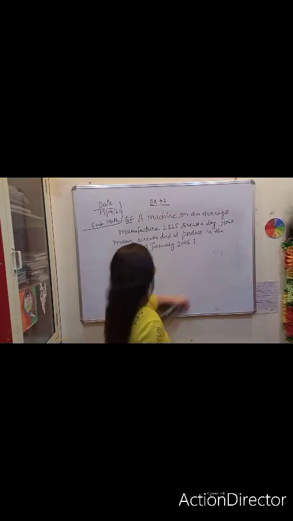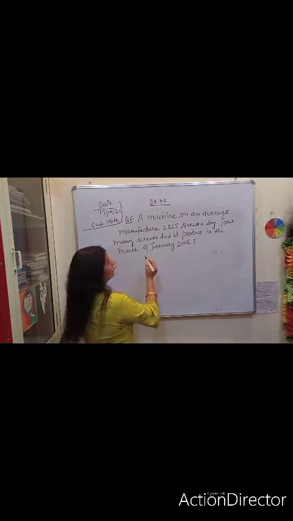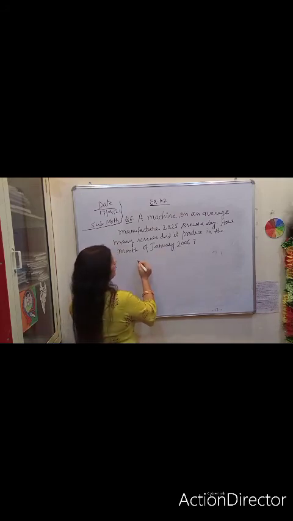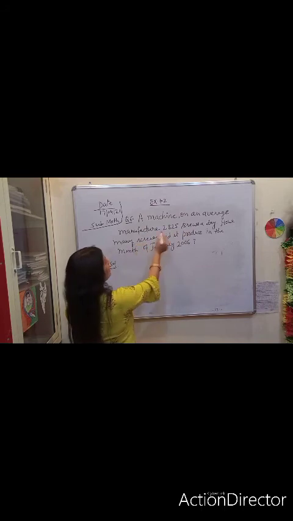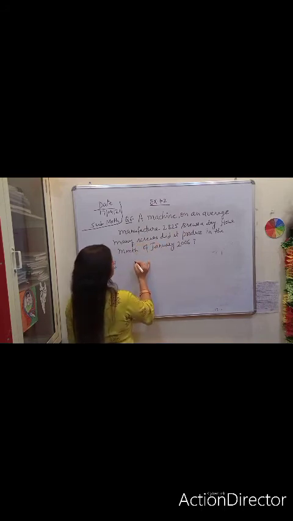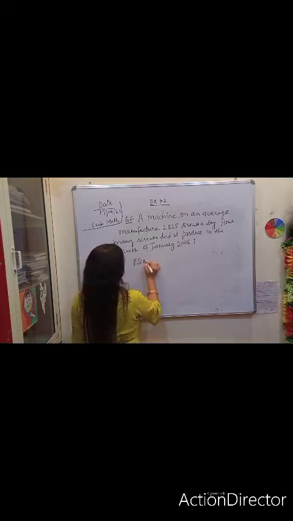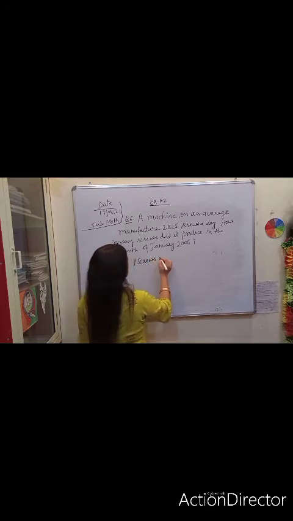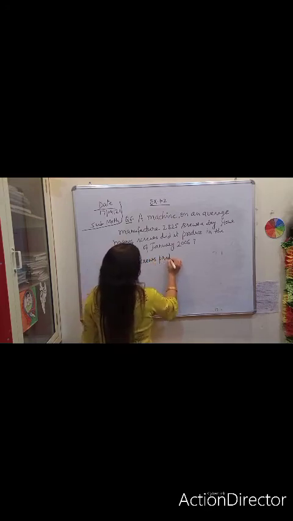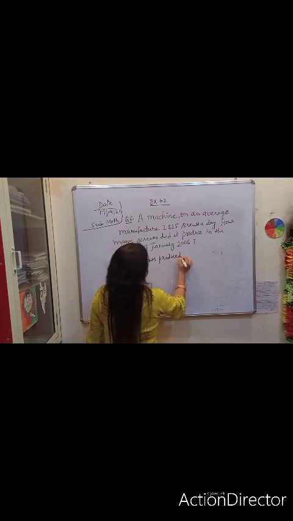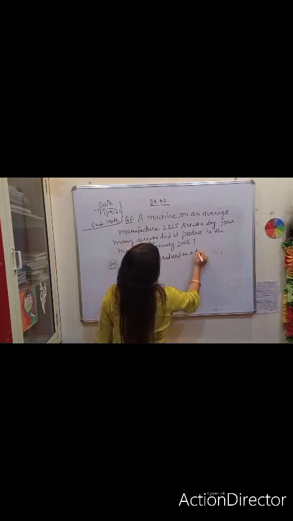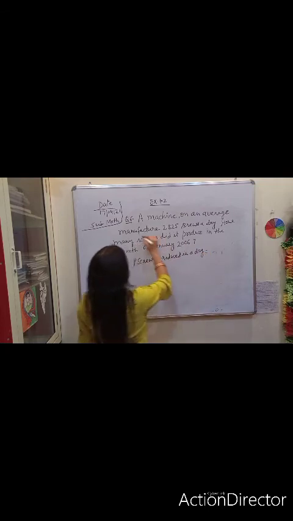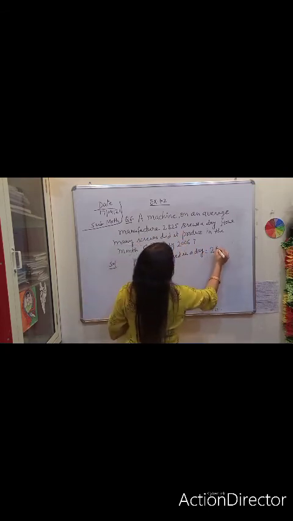First see there. A machine on an average manufactures screws. Screws produced in a day, or 1 day, equals 2,825.